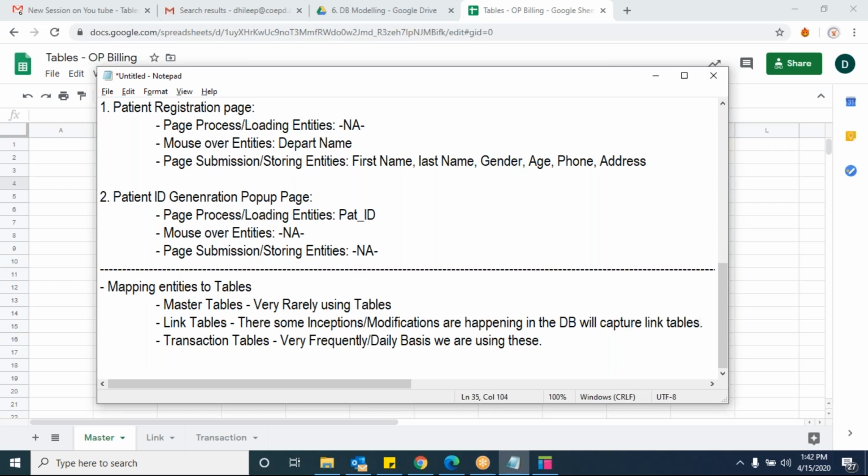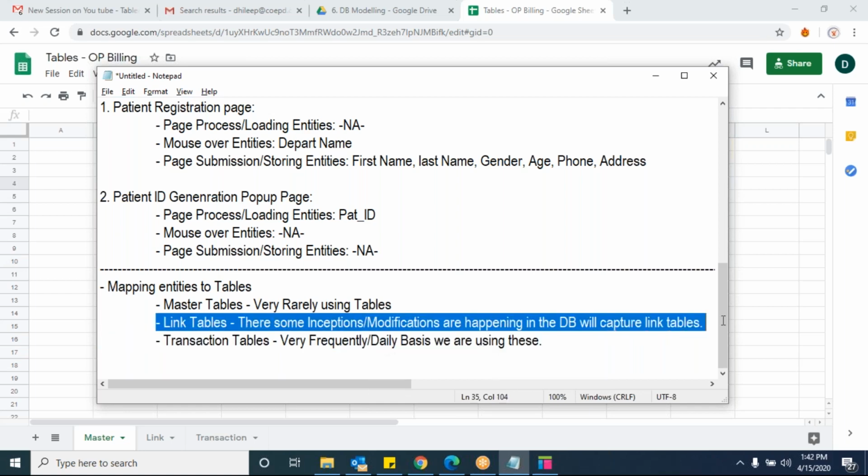For example, now I took patient details as a master table. Now a patient came to a receptionist and is asking, I want to change my mobile number. Okay, you want to change the mobile number in the master table, and that is updated in the master table. But who changed that particular mobile number should be recorded somewhere in some other table, right or wrong? Who changed that mobile number, and on what request he changed it, should be stored in the link tables. Is that clear, guys?